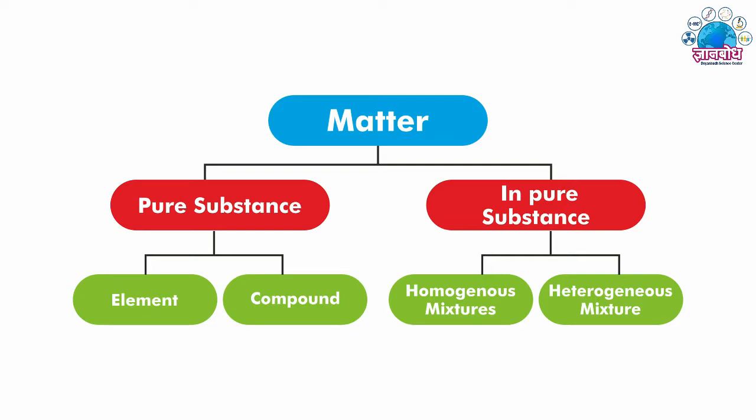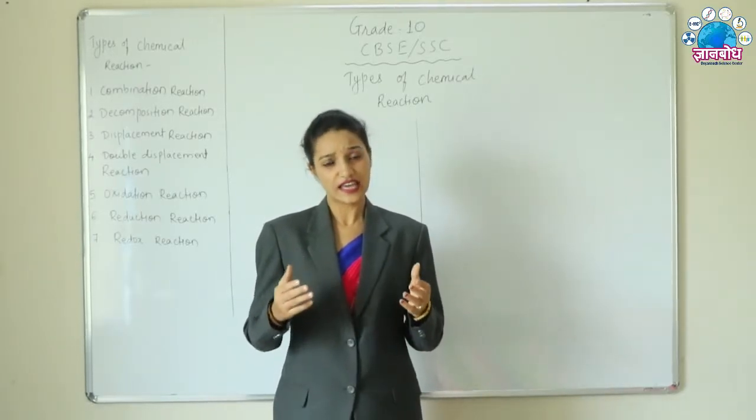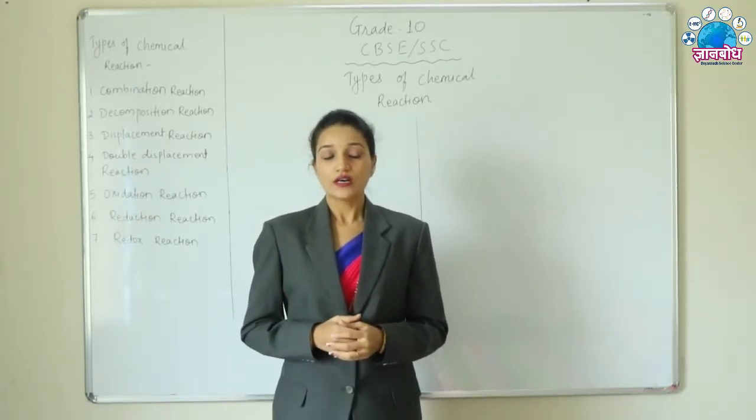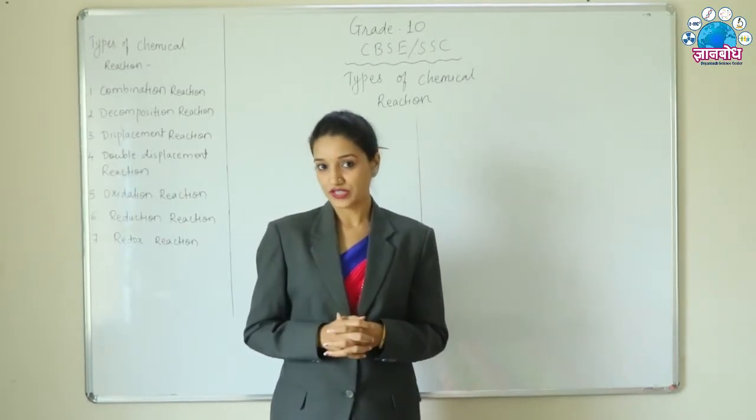Under pure substances, we study two components. The first component is element and the second component is compound. You have come across concepts like atom, molecule and compounds. All these concepts you have already studied.